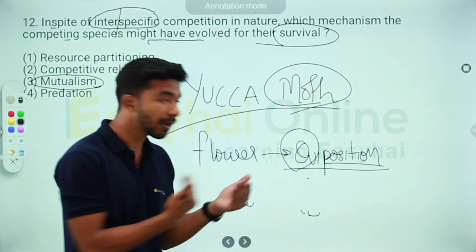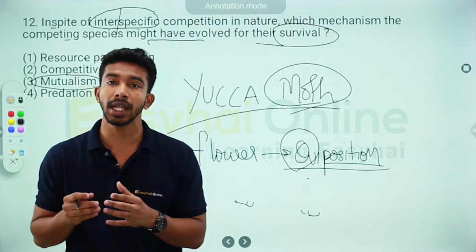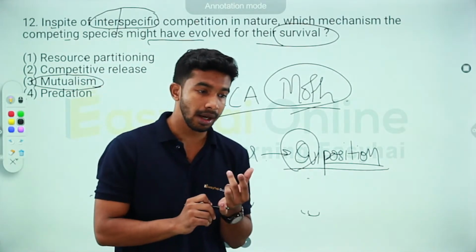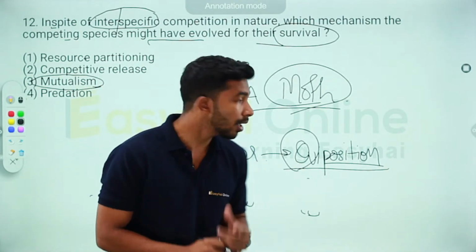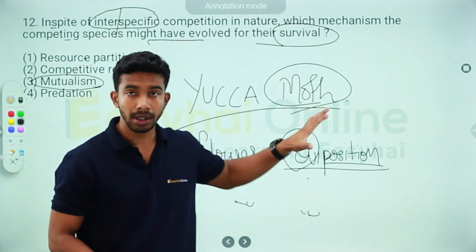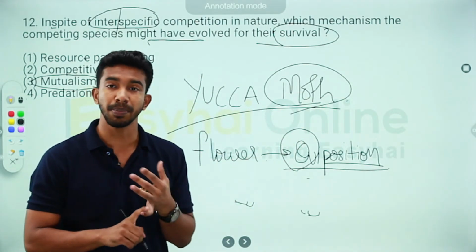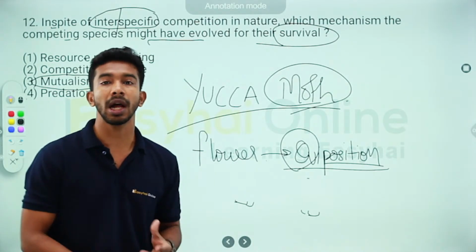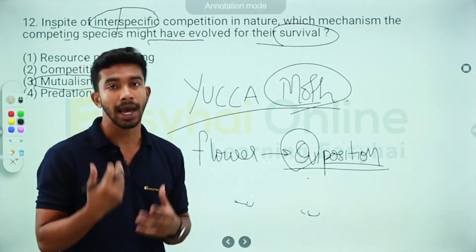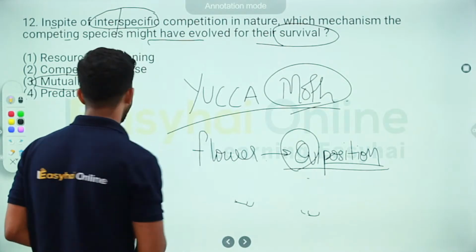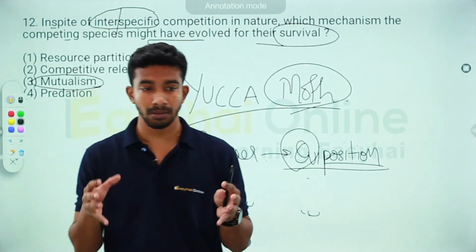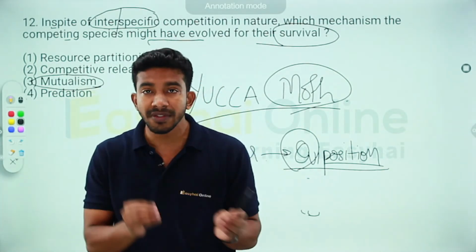So both of them are benefited. The plant is benefited because it is getting pollinated, and the yucca moth has a place for oviposition, and also the larvae have something to eat when they hatch. So that is mutualism, a relationship where both of the interacting species are benefited.